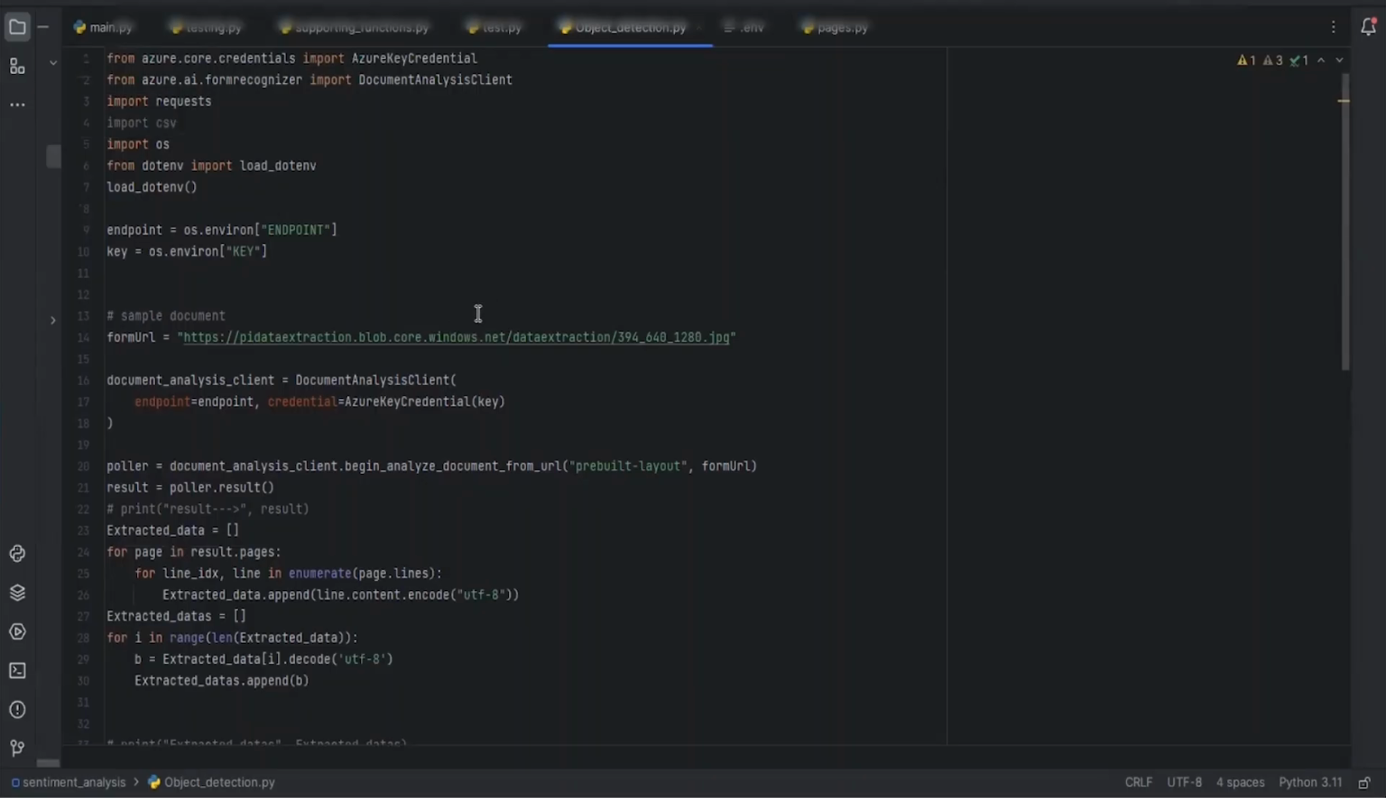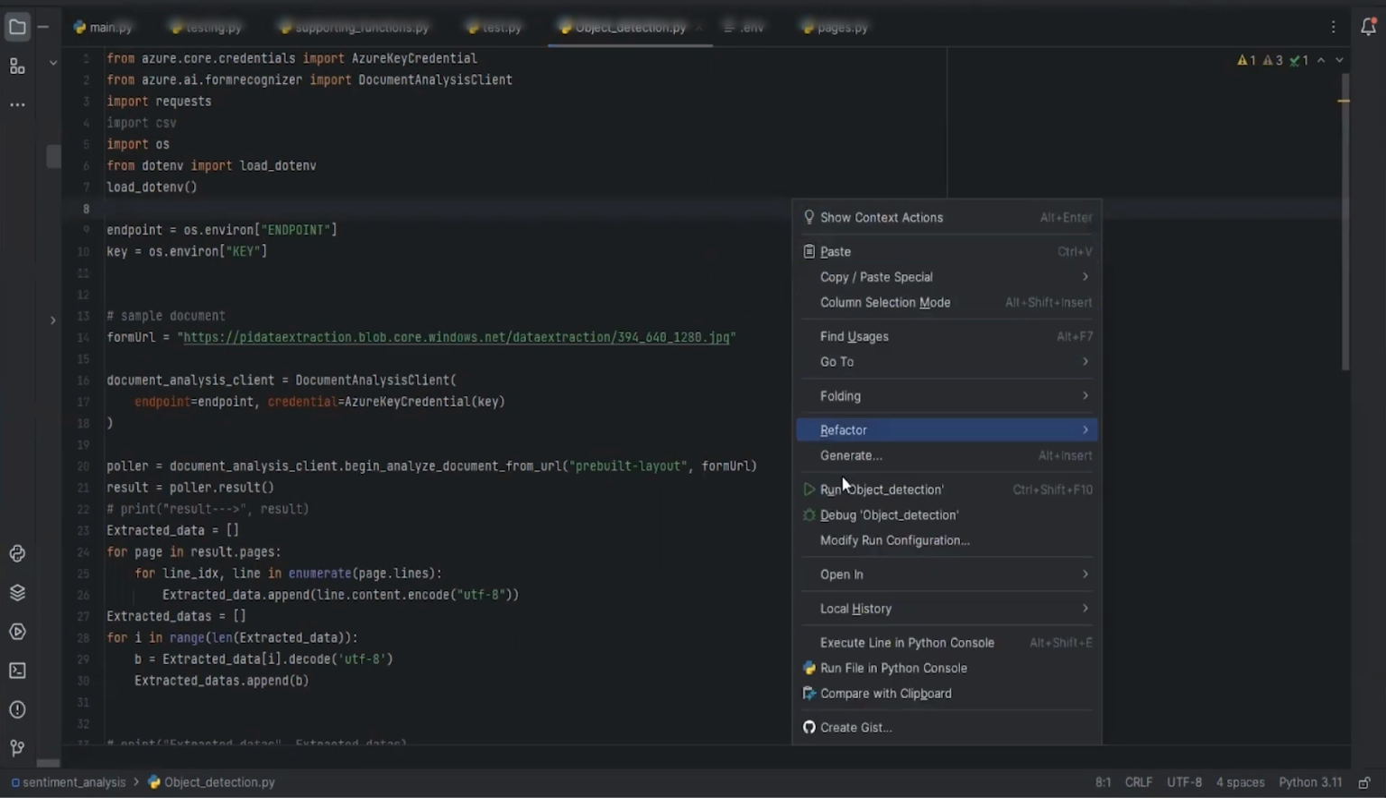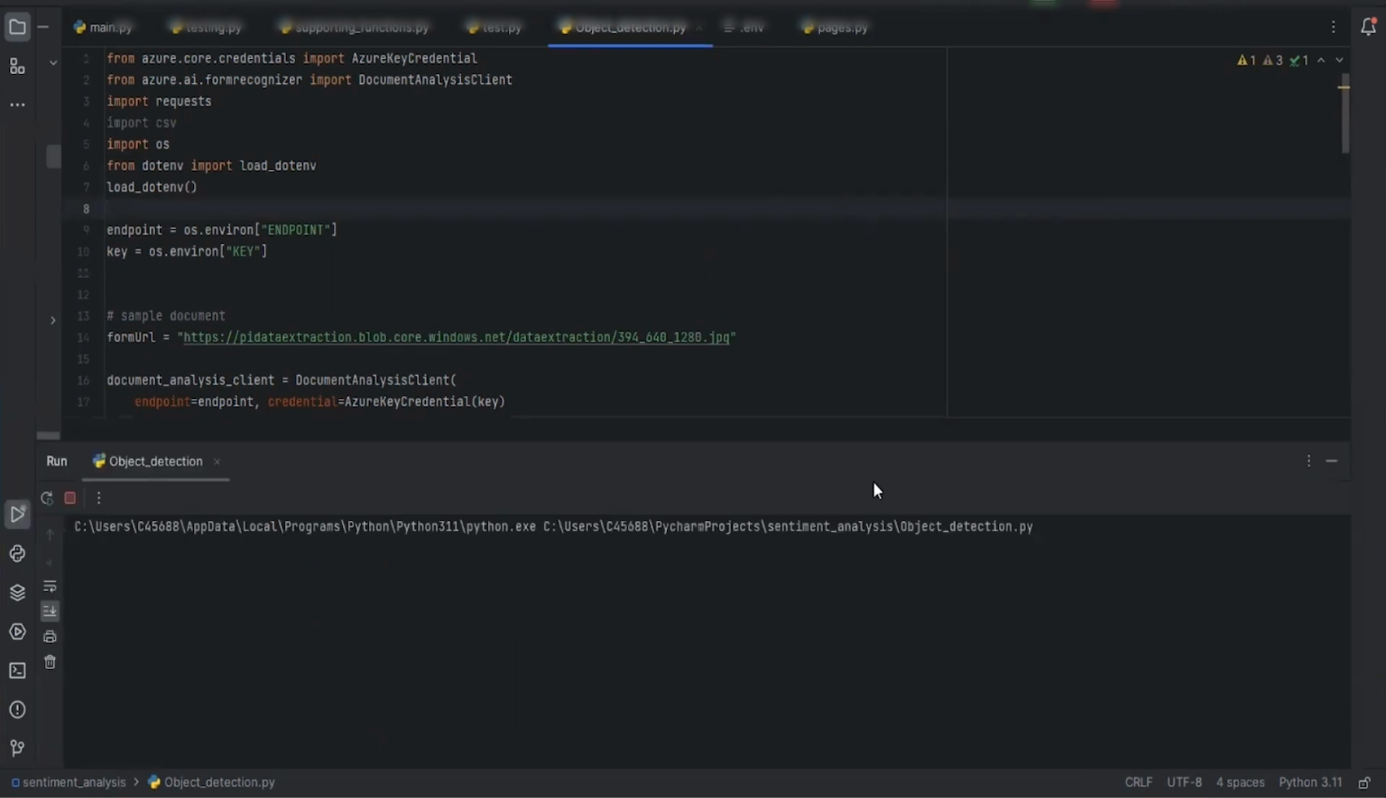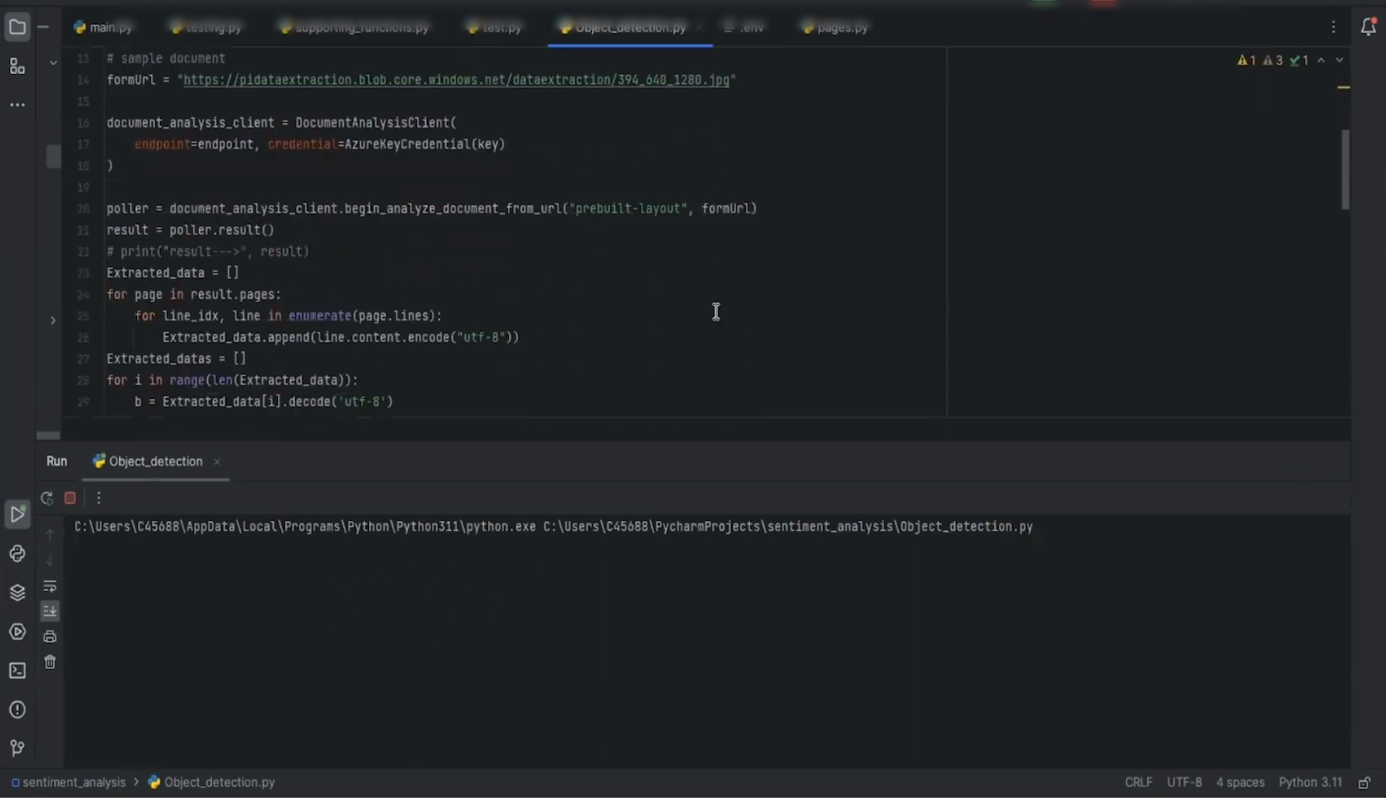After publishing, I am using this image URL for testing locally. We can see the results here.